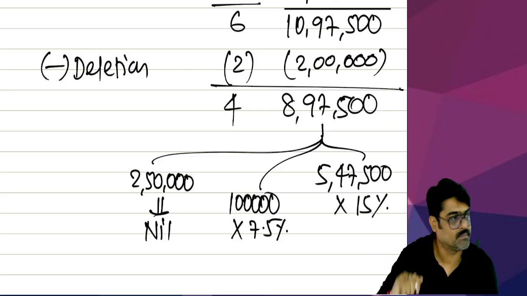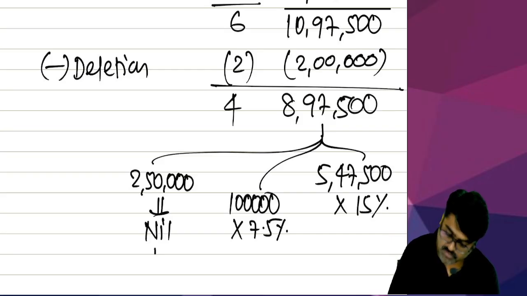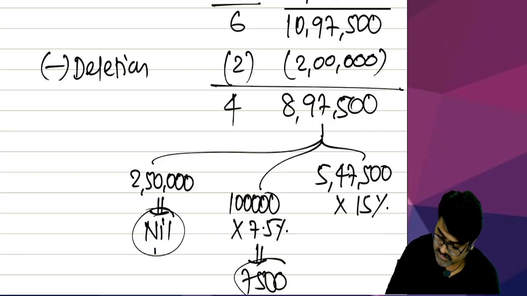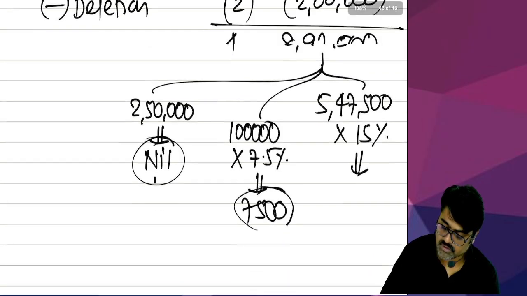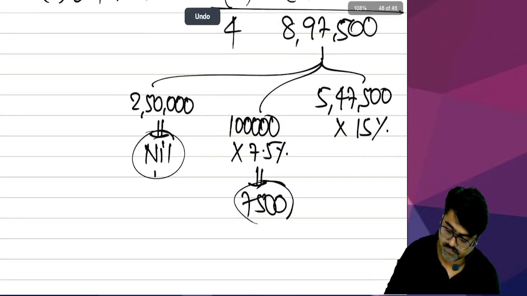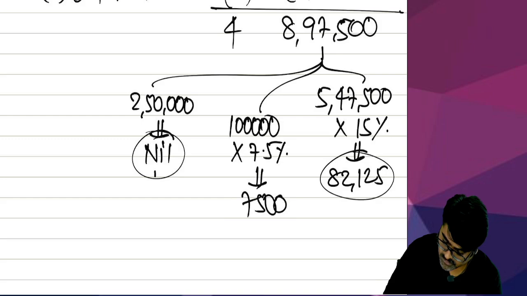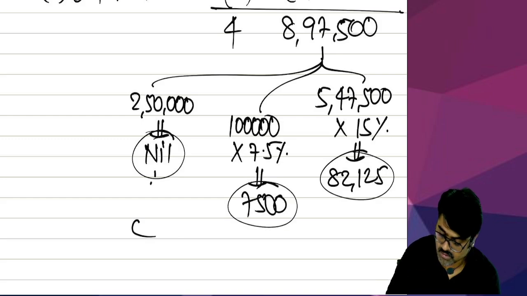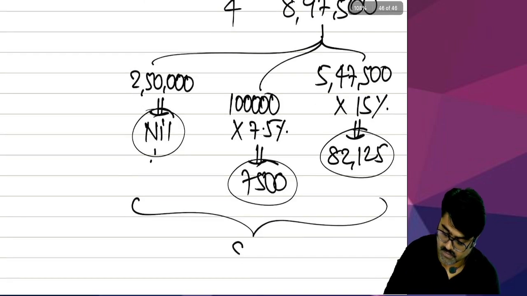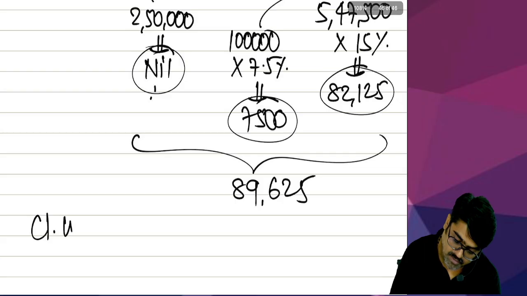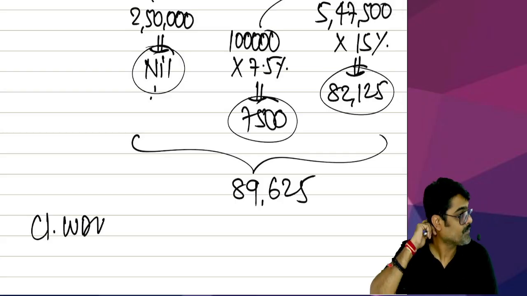There is no problem. So on this, how much will be the depreciation? Nil. On this, how much will be the depreciation? 7,500. And on this, how much will be the depreciation? Come on, do it fast. 7,500 plus nil. Do the total. 89,625. Now tell me, can you tell me what is the closing WDV?